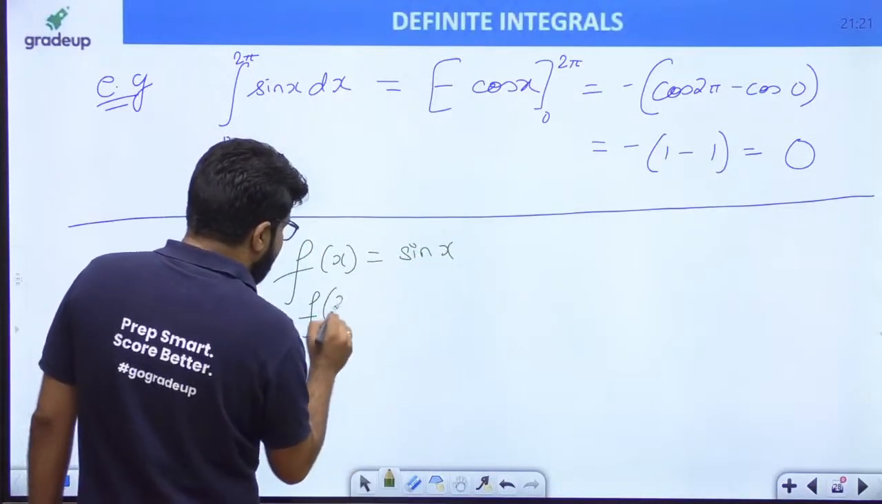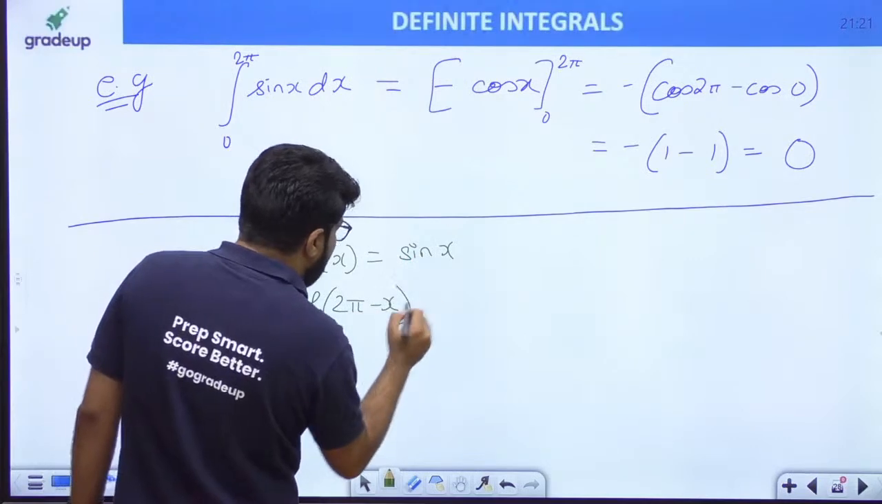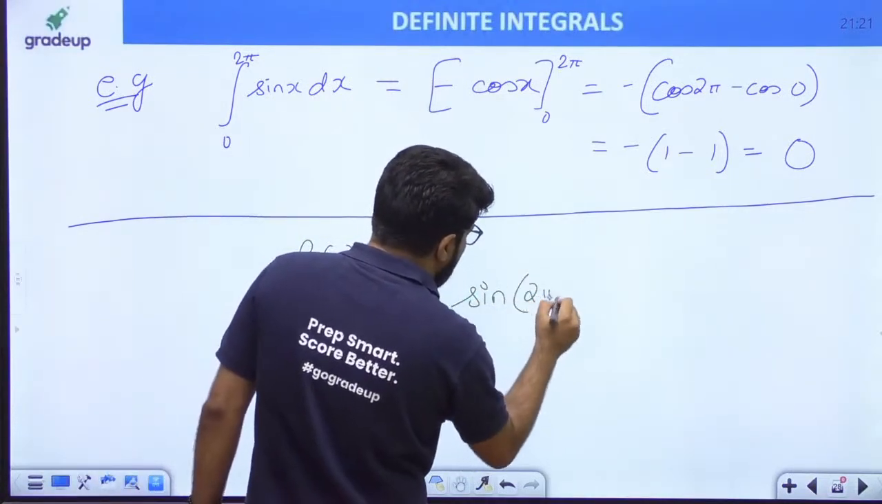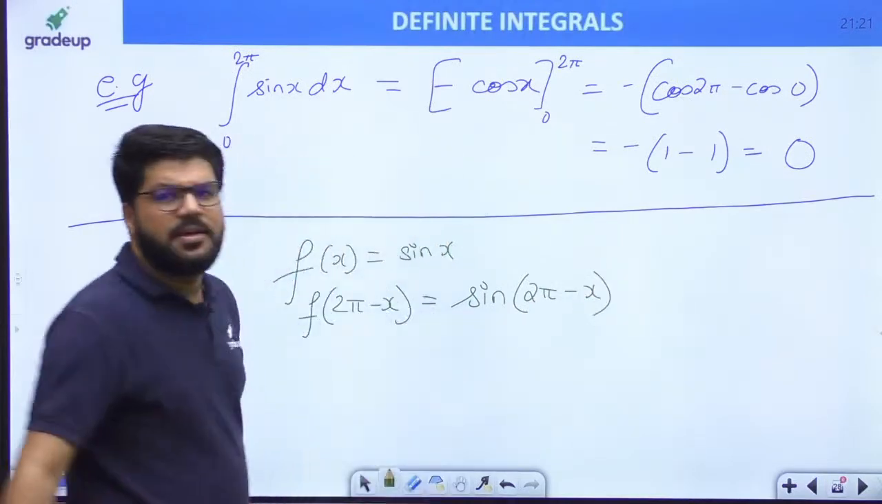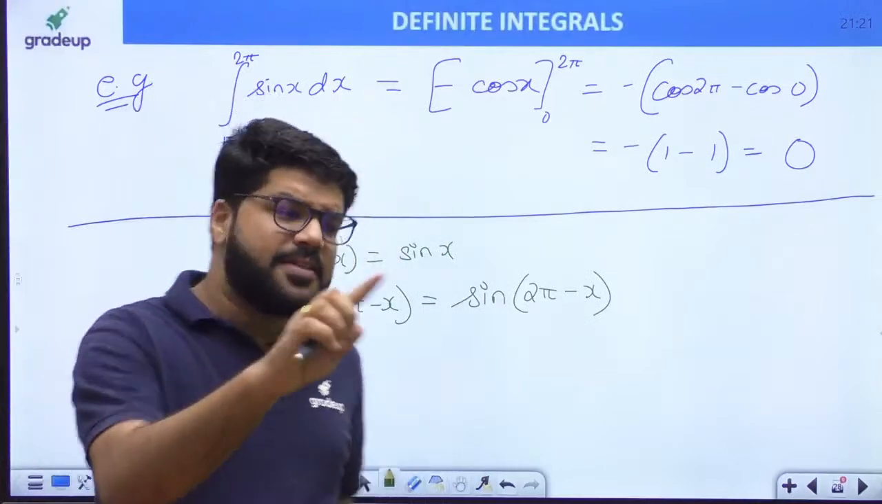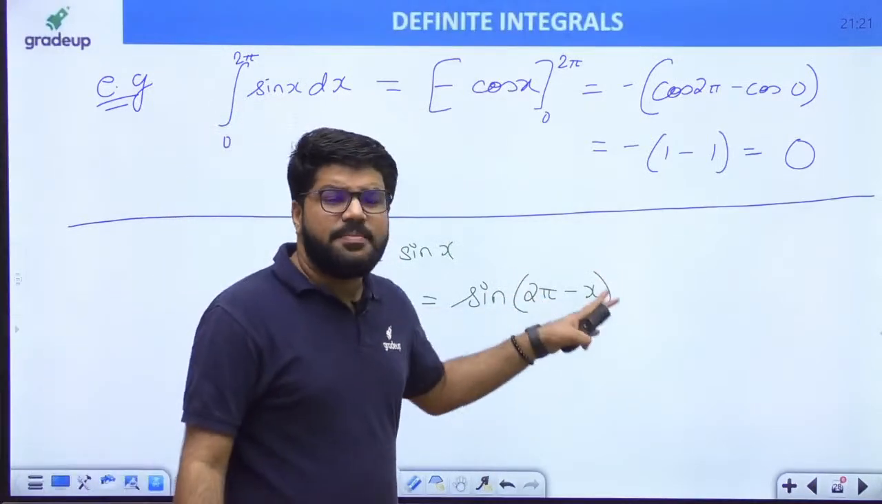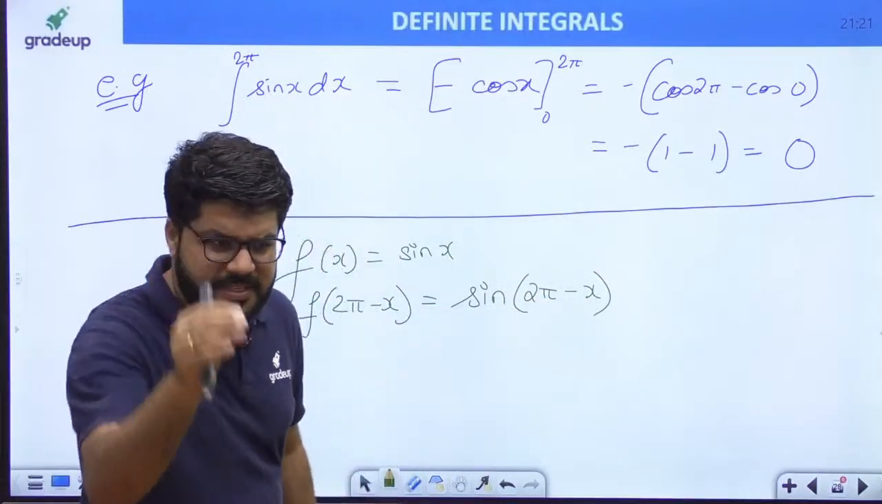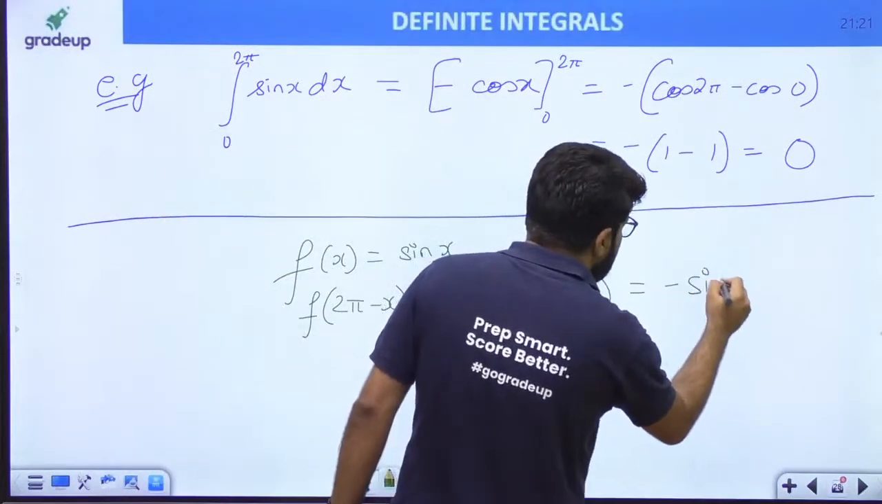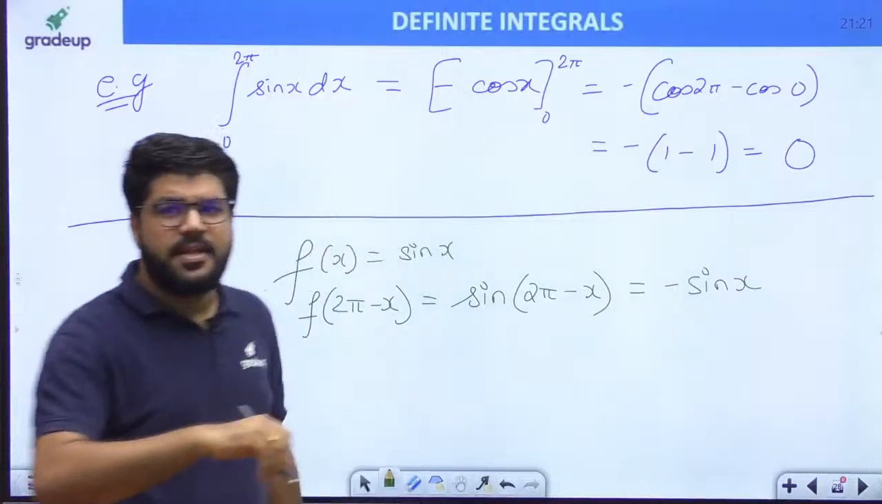Everyone should know what is f of 2 pi minus x. That means sin of 2 pi minus x. Sin 2 pi minus x, that is 360 minus theta, which is the fourth quadrant, and in the fourth quadrant sin is negative.